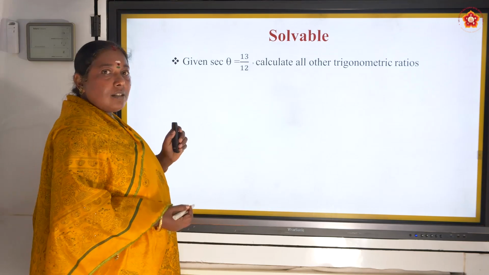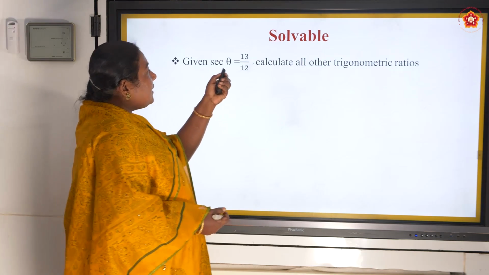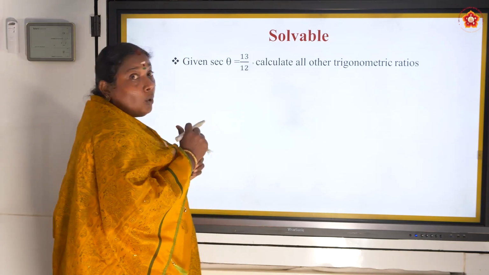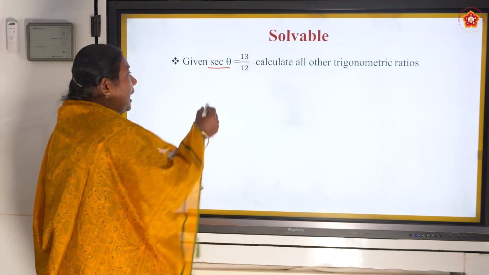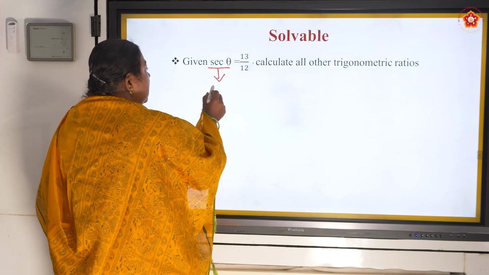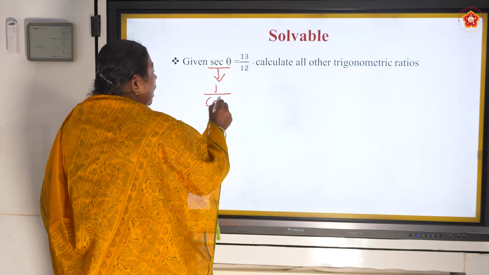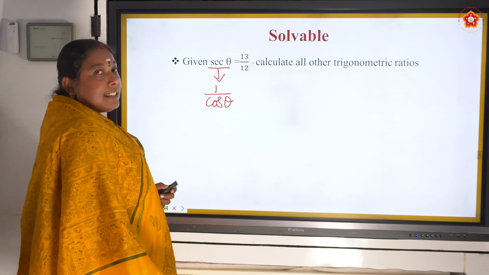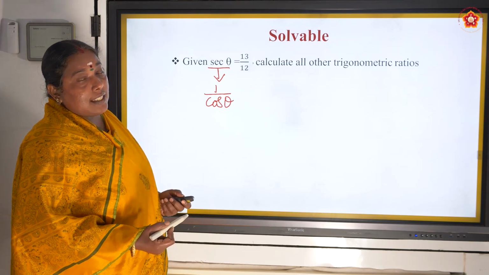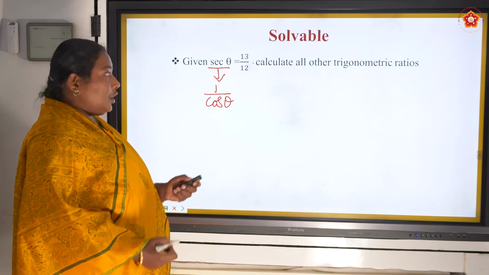Given, let us do the solvables. Given secant theta is equal to 13 by 12. Who is secant? Secant is the reciprocal of cos. That means secant is the reciprocal of cos theta. Okay. Who is cos theta? Cos theta is adjacent side by hypotenuse.